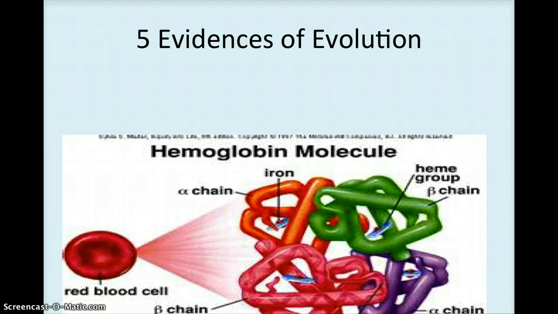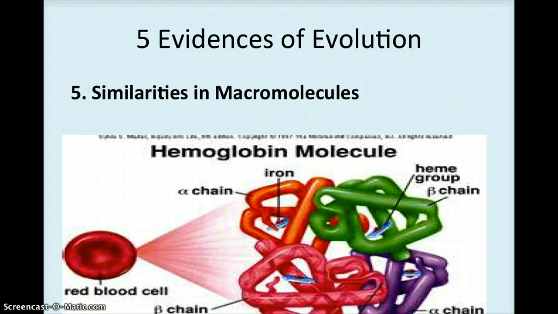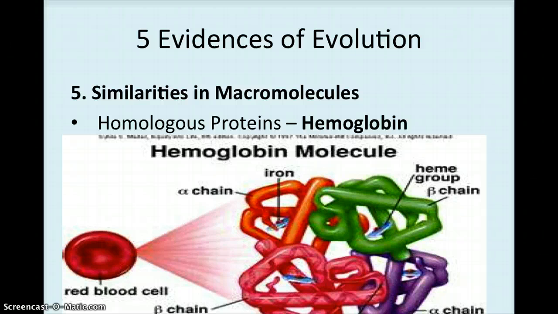The last evidence of evolution is similarities in macromolecules. Macro means large, so we're talking about large molecules. Hemoglobin is a large molecule. Hemoglobin is the molecule on your red blood cells that allows you to grab on to the oxygen that you breathe in and take it to all your muscles so that you're able to do your everyday functions. A lot of animals actually have a very similar, if not the exact same, hemoglobin structure. If they have a similar hemoglobin structure, that means that they must be closely related, seeing as they're using the same thing.